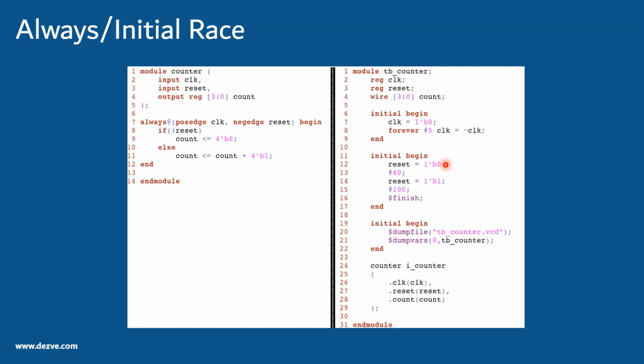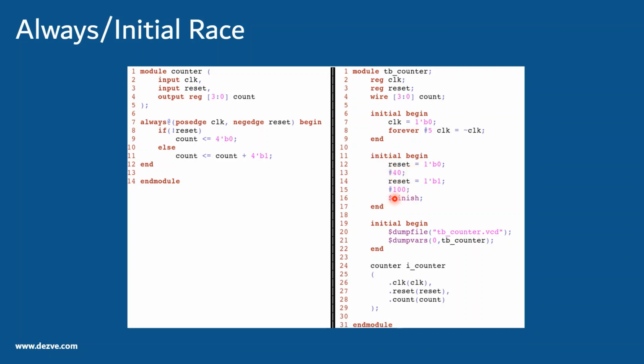Now there is a catch here. We know that the negedge would occur, but what if the scheduling of always and initial is not in the manner in which we expect? From our perspective, if this initial is scheduled before this always block, then this negedge occurs. This negedge will get that trigger, and then this will update the value to 0. And if you go back and see the waveform, you actually see that in this particular example with the tool, this was the behavior, but this behavior is not guaranteed.